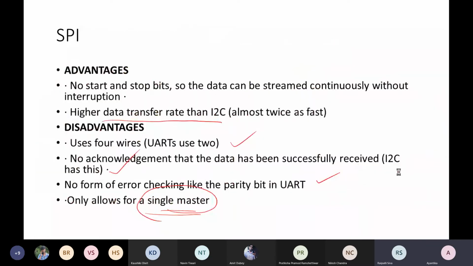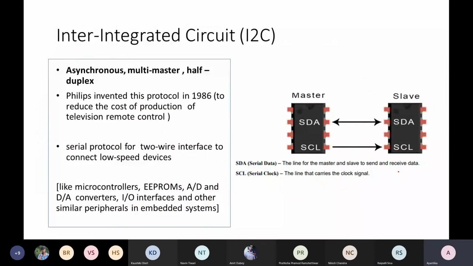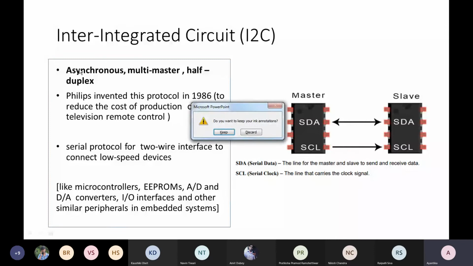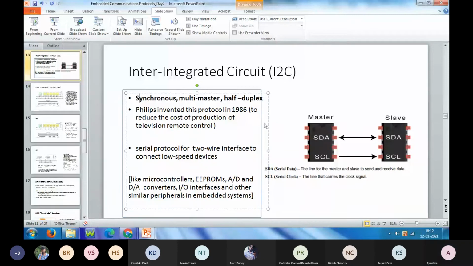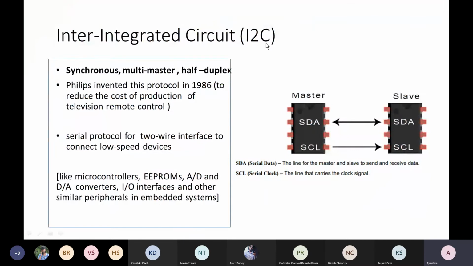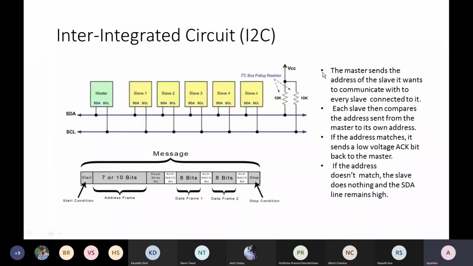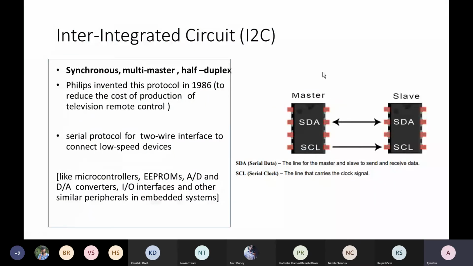Okay. Next is inter-integrated circuit, or I2C.